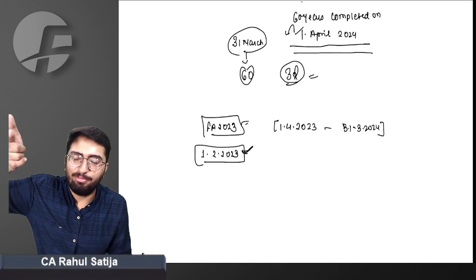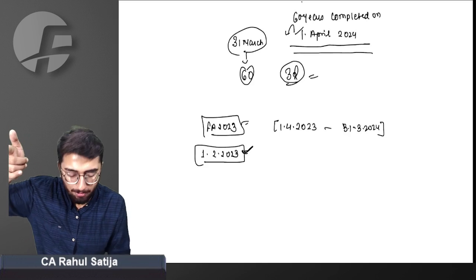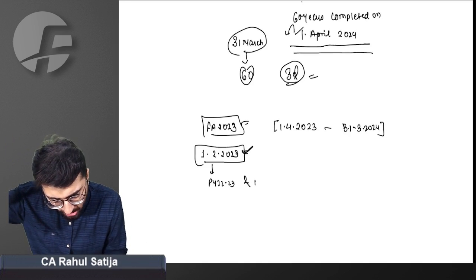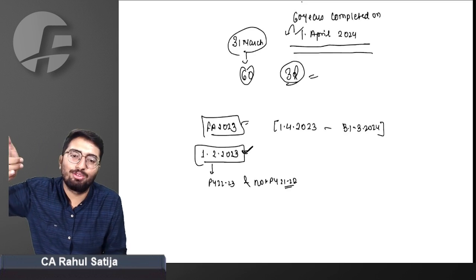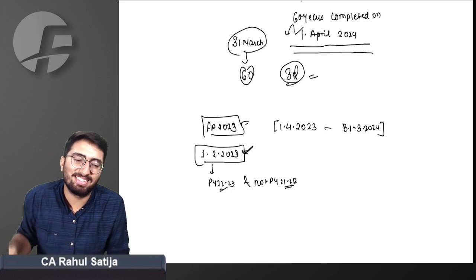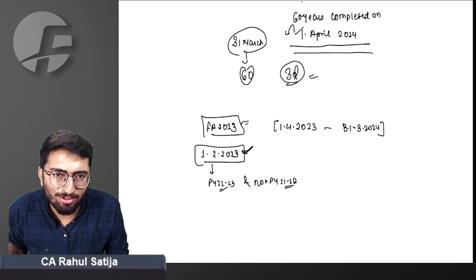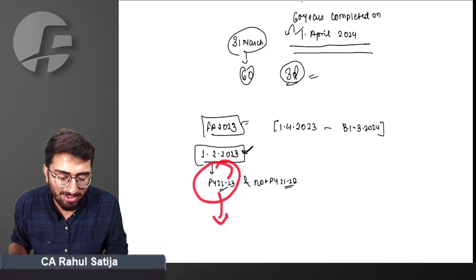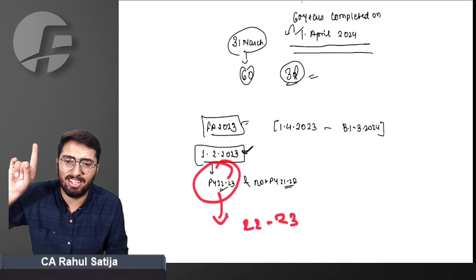Now you all want me to say she should have said previous year 22-23 and not previous year 21-22. What if she would have written previous year 22-23? Just imagine for a second.